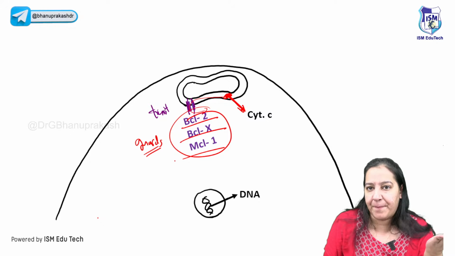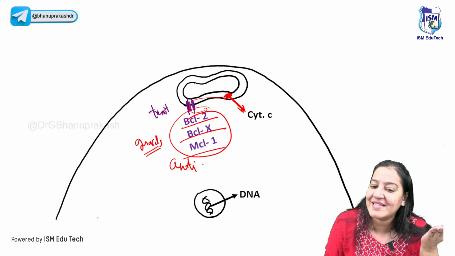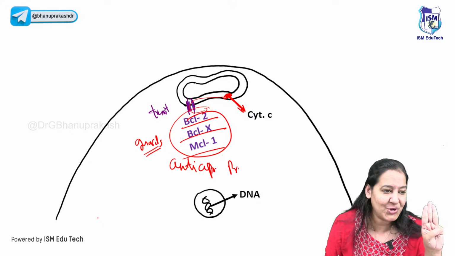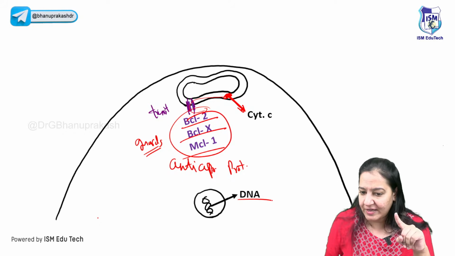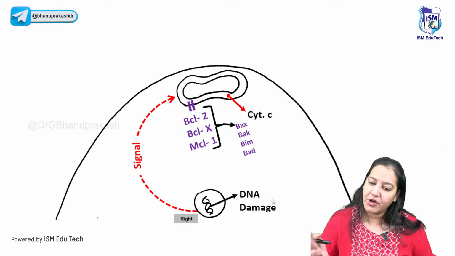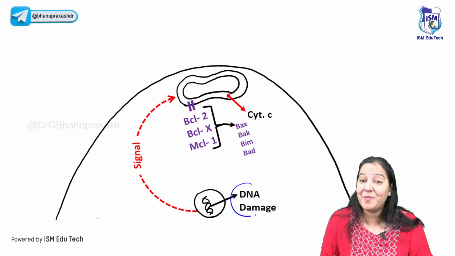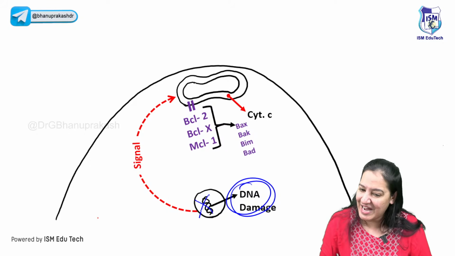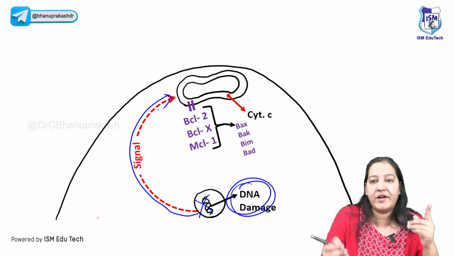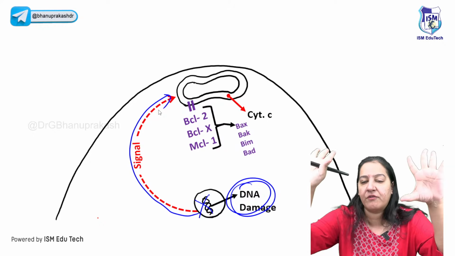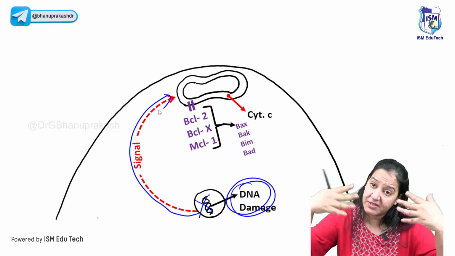So they are preventing apoptosis. That's why these 3 guards are known as anti-apoptotic proteins. Learn the 3 guards, the 3 anti-apoptotic proteins. They are preventing apoptosis. Till now, DNA is healthy. It's not damaged. Now imagine a situation, the DNA is damaged. Oh my God, the DNA is damaged. The DNA is damaged, it cannot be repaired. So this DNA will give the signal to the mitochondria, I am damaged. You start the process of committing suicide. We cannot survive now. You start the process.